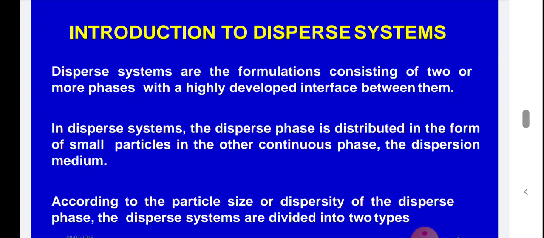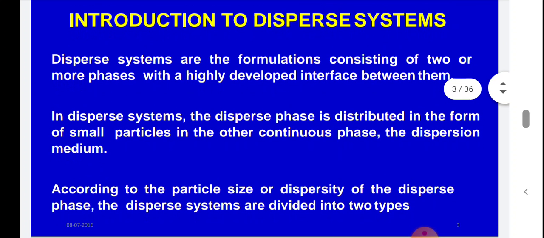For example, one emulsion present inside a bottle, or one colloidal dispersion or emulsion or suspension present in a bottle. When the patient uses that suspension, emulsion or colloidal dispersion, that means the formulation, it should come out very easily from the bottle. So for the flow property of that particular formulation, rheological properties are very important.